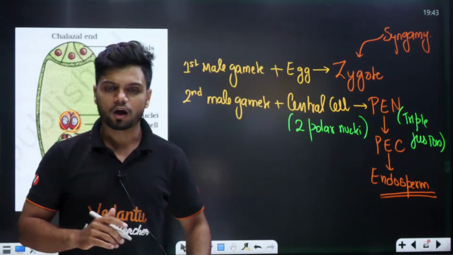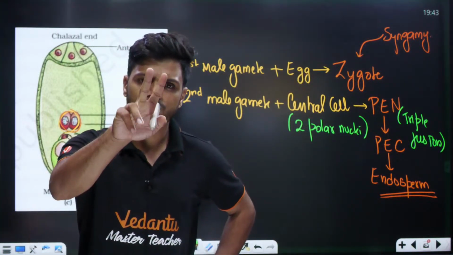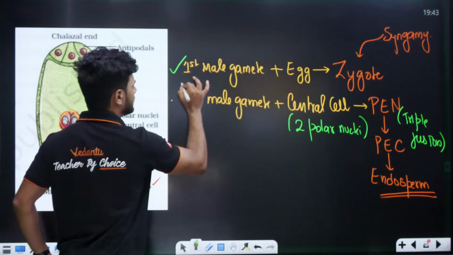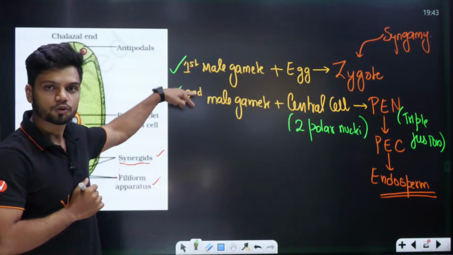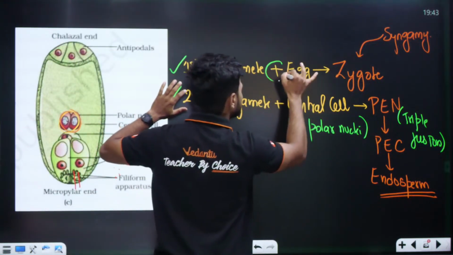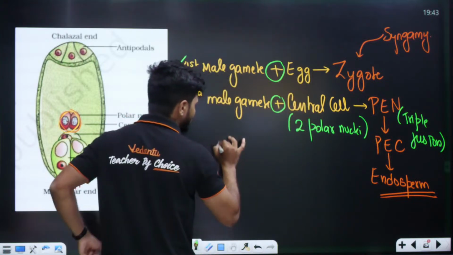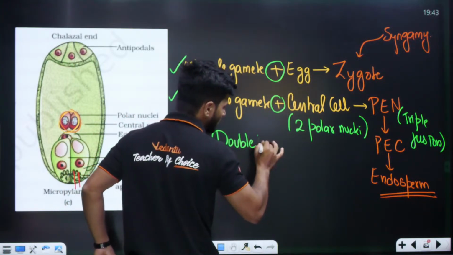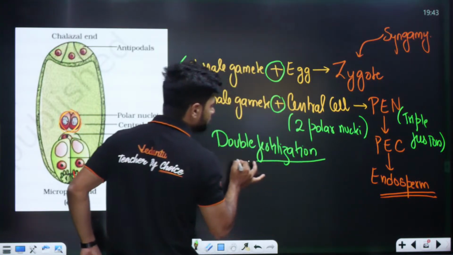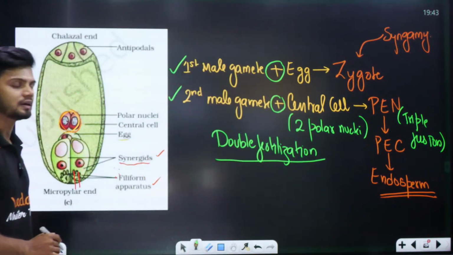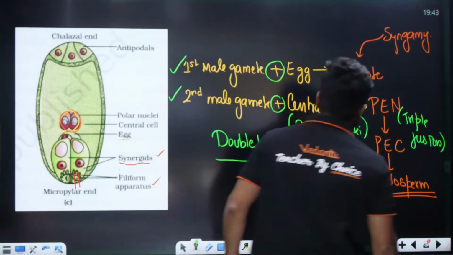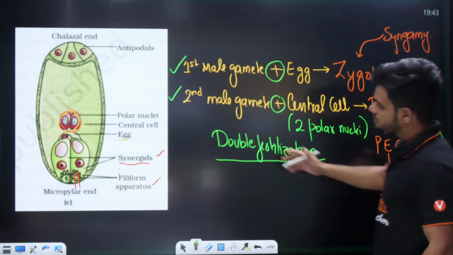Now students, tell me, how many fertilizations are happening here? 1 or 2? Two fertilizations are happening here, one here and another one here. So can I call it double fertilization, because we have one fertilization here and one fertilization here? Double fertilization. So this is the structure of the embryo sac.